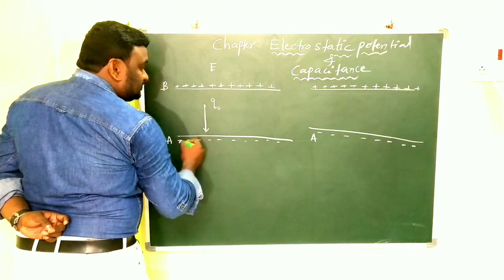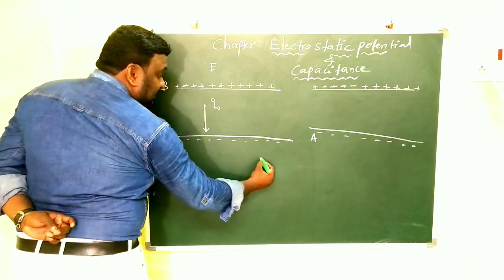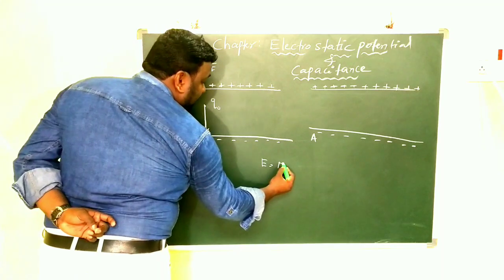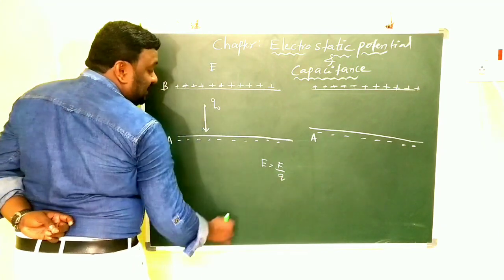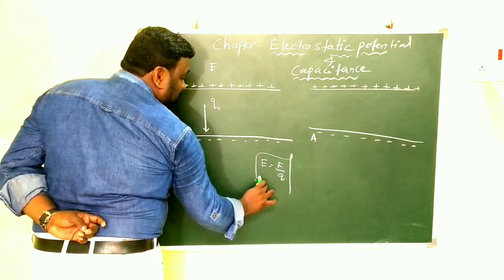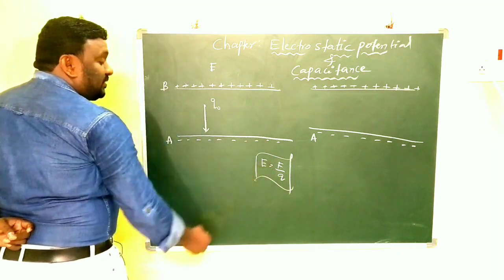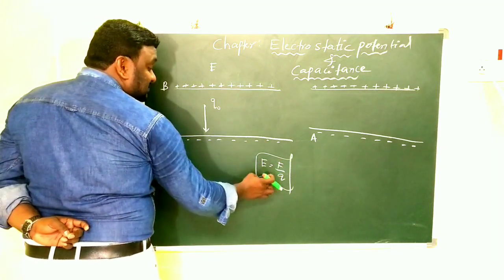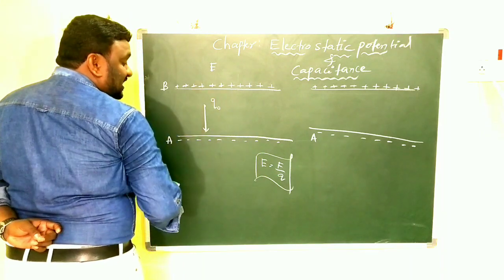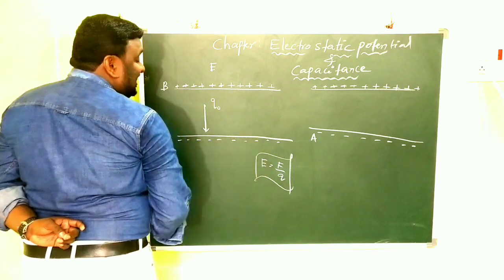Electric field intensity means E is equal to F by Q. The force experienced by the charge in an electric field is called electric field intensity.